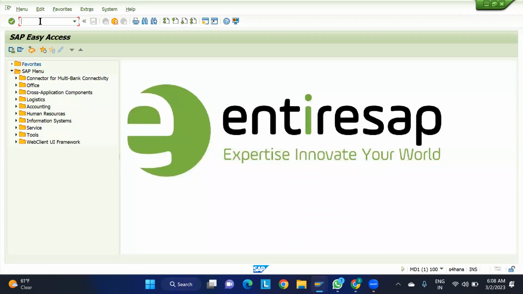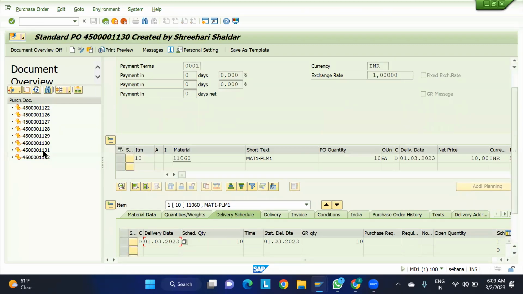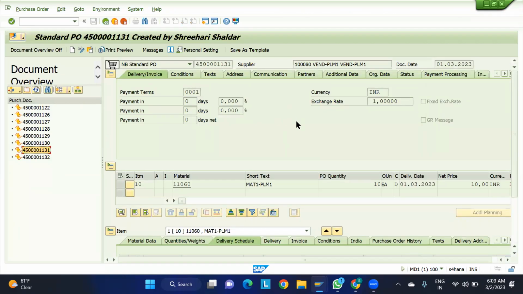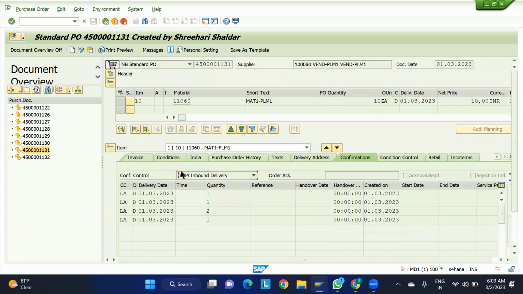See, I have created one PO with ME23 and I will just show you. These things we'll anyway look into in the class, but just for the understanding. So 31. This is one particular PO which I have created, or 32 also you can take. If you go downside and check the confirmation key, I have provided inbound delivery. When I say inbound delivery, this confirmation key means whatever the PO is, it has to go through the inbound delivery only.